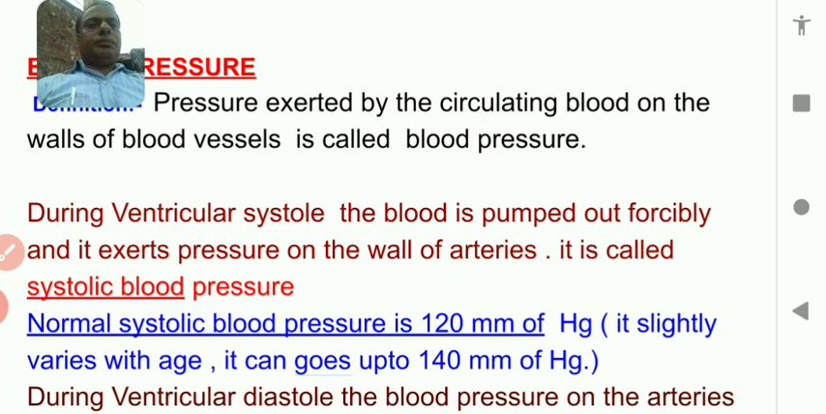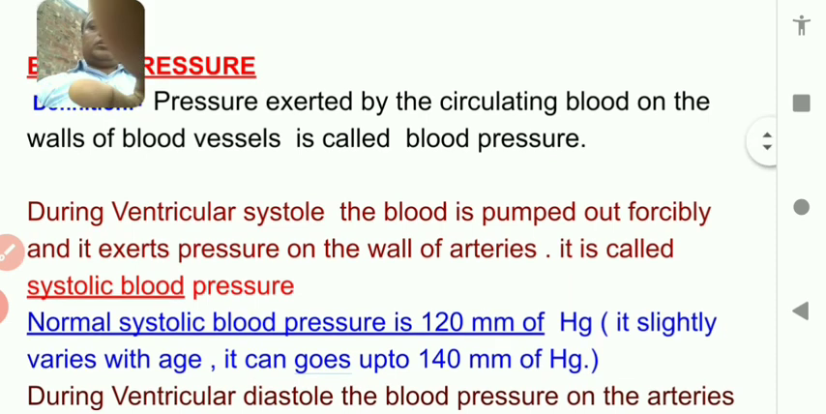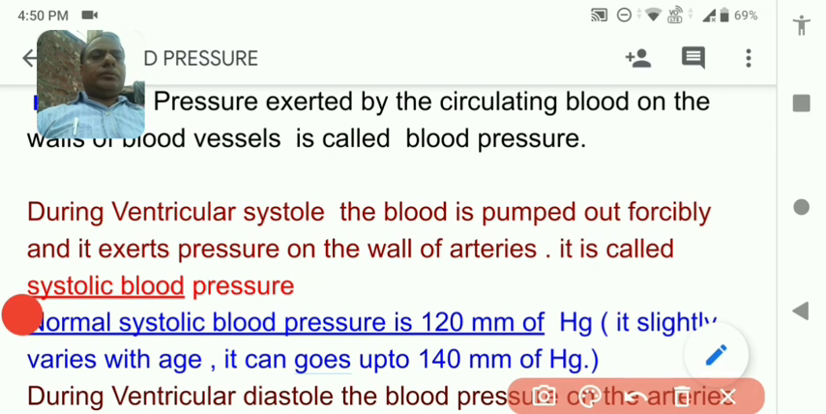So what is the definition? During ventricular systole, the blood is pumped out very forcefully, and it exerts pressure on the wall of the artery. As you know, when the heart pumps, the blood comes out of the heart and goes to the different organs. So pressure is exerted on the walls of the artery. Remember it. So it is called systolic pressure.